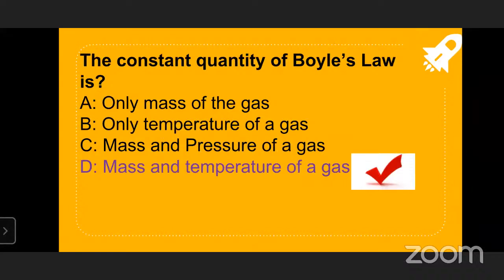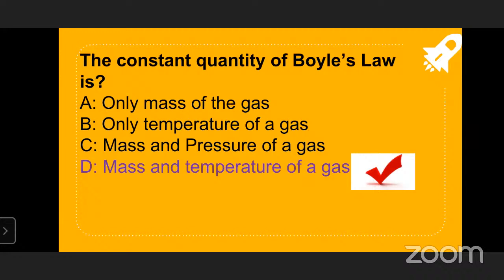Okay, children. After that, we are now entering into the questions. We'll see the constant quantity of Boyle's law. In the exam, they may ask which is the constant factor, which is the constant measurable property, and which is the variable measurable property. So we need to know clearly which is constant and what the measurable properties are in each gas law.